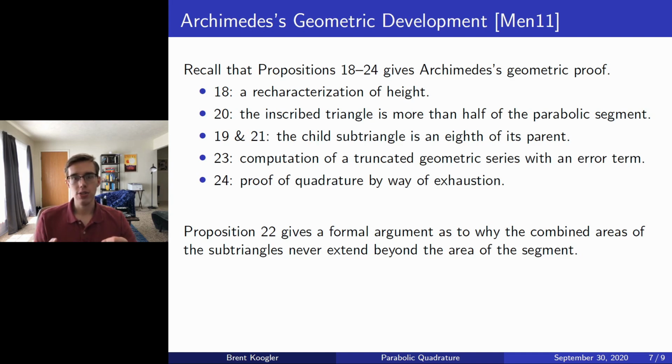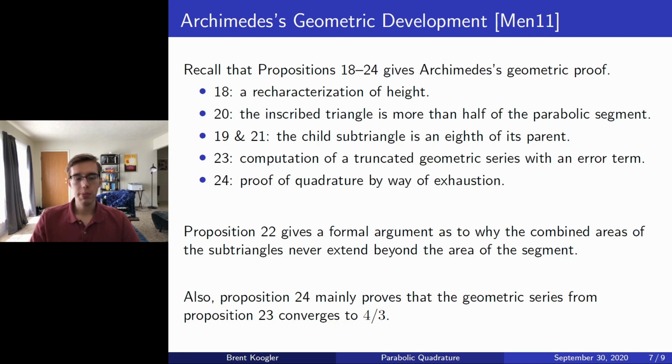The answer is obviously no, because each of the triangles is inscribed within the parabolic segment. So Proposition 22 really just gives a formal argument saying that that is the case. And so we don't consider that to be a major part of Archimedes' geometrical argument.